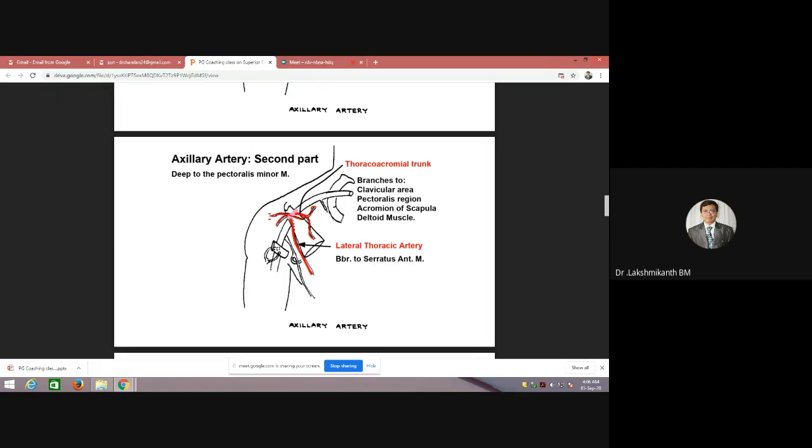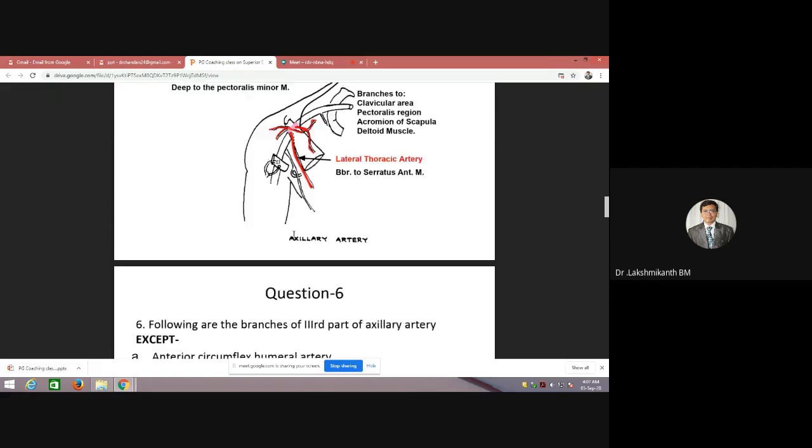So the thoracoacromial artery has 4 branches: clavicular, pectoral, acromion, deltoid. Okay, so that comes piercing the clavipectoral fascia. Whereas the next one is the lateral thoracic artery. This comes near the serratus anterior muscle and it supplies the lateral aspect of the breast.